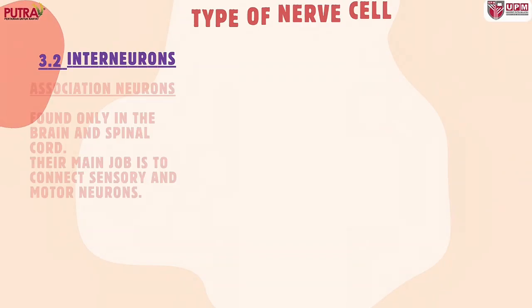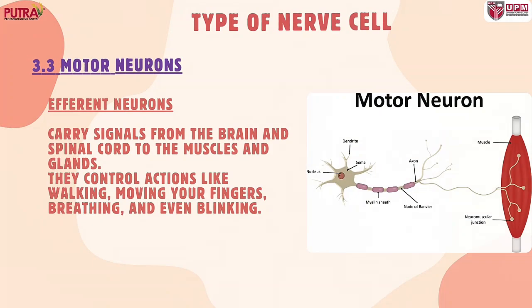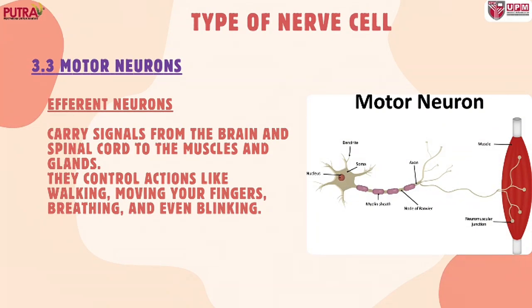The second one is the interneurons, found only in the brain and spinal cord. Their main job is to connect sensory and motor neurons. They act like the middleman that helps process information and make decisions. Lastly, the motor neurons or efferent neurons. They carry signals from the brain and spinal cord to the muscles and glands. They control actions like walking, moving your fingers, breathing, and even blinking.